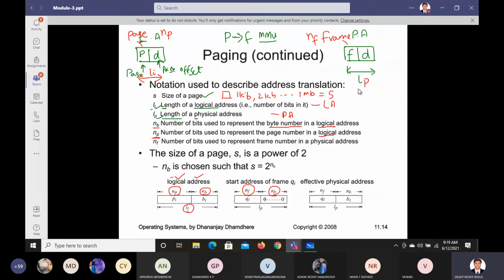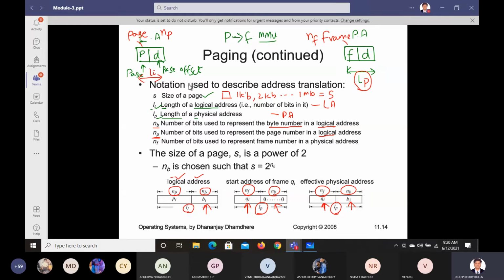And that's why we wrote LP for the physical address. So what is the effective physical address? NF remains the same, NB remains the same, and LP remains the same. The only thing is that this corresponding part is taken from the logical address, BI. So BI is replaced here, and the QI we have here is kept here. It's just the terminology to make you familiar.